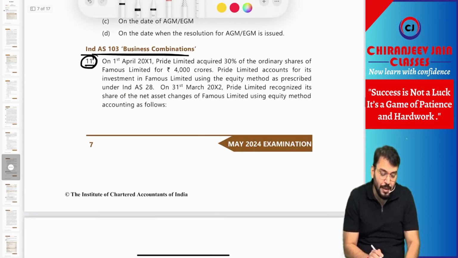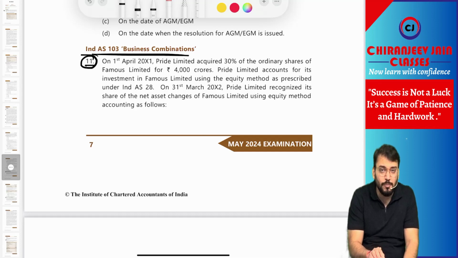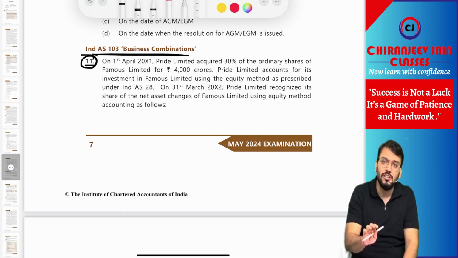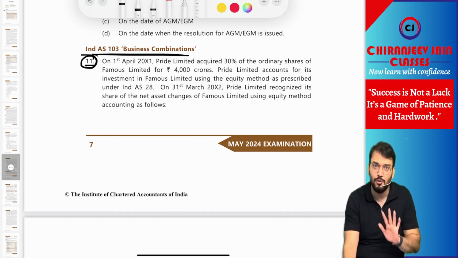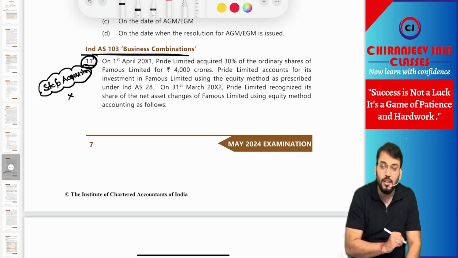Then coming to question 11, question 11 is related to business combination. From this chapter they have asked a question related to step acquisition. Same to same question we have done in the class. Same to same question we have in ICAI resource. This is not a new question, does not require any discussion from my point of view. So of course this question is related to step acquisition, which you can do by your own. You don't require my help for further discussion of this particular question.